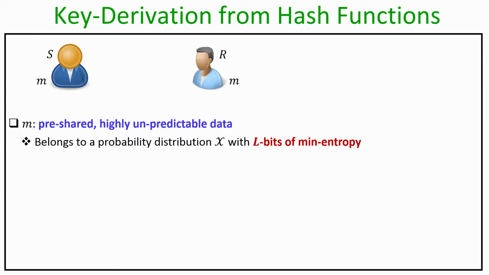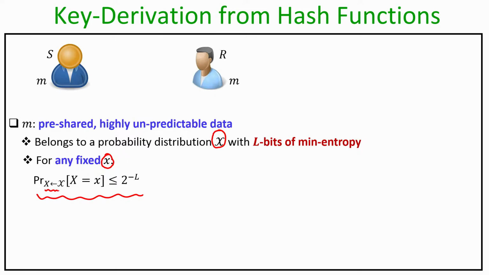I say that it is highly unpredictable in the sense that it belongs to a probability distribution fancy X with big L bits of min entropy. What exactly does that mean? That means that if I pick any value little x as per this probability distribution fancy X, then the probability that the picked value is some given little x is upper bounded by 2 to the power minus L. That is the interpretation of this notation.